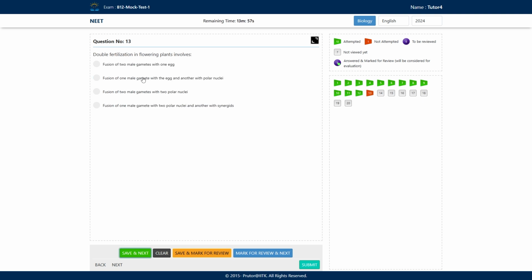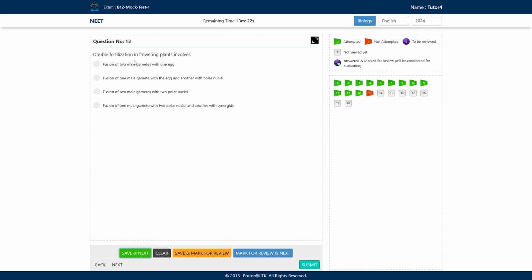The next question, double fertilization in flowering plants involves. The question is regarding double fertilization now. So it involves what? Option number A is fusion of two male gametes with one egg. Option number B, fusion of one male gamete with the egg and the other male gamete with the polar nuclei. Option number C, fusion of two male gametes with two polar nuclei. And option number D, fusion of one male gamete with two polar nuclei and another with the synergids. So what will be the correct answer here?